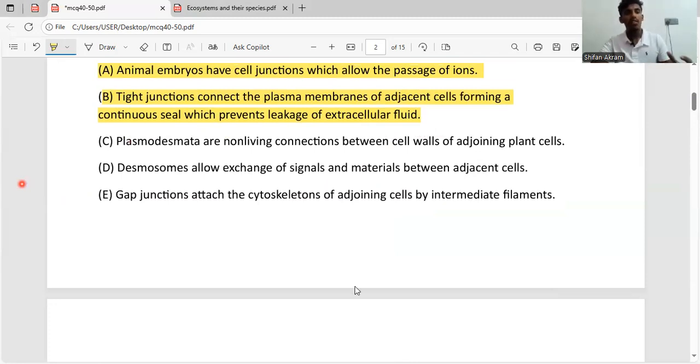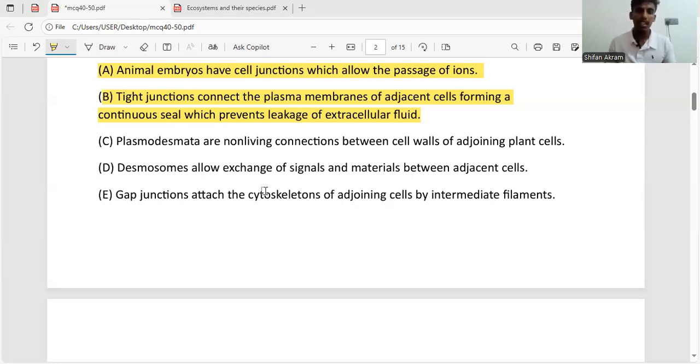Okay. The fourth statement says desmosomes allow exchange of signals and materials between adjacent cells. As I told earlier, the junction that is involved in the exchange of materials is the gap junction. So we can eliminate that answer. But desmosomes, what is the function of desmosomes? So desmosomes, they provide mechanical support to the cell. So we know most of the cells in our body undergo a lot of stretching and a lot of resistance. So in this case, it keeps the two cells together however much they stretch.